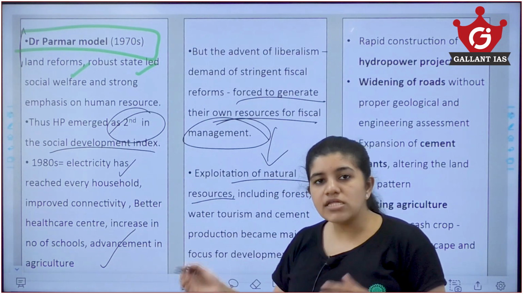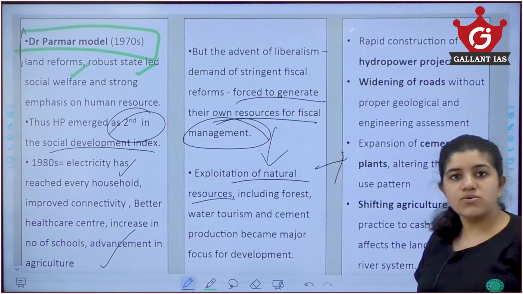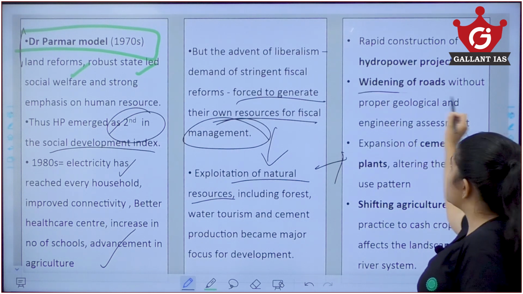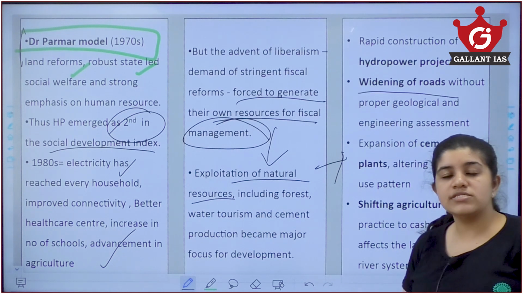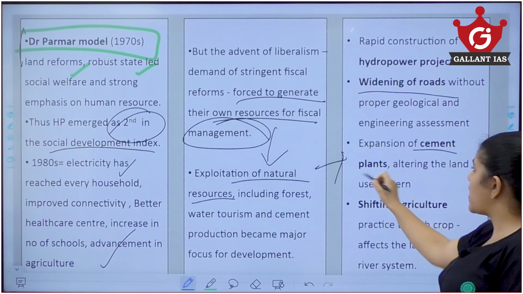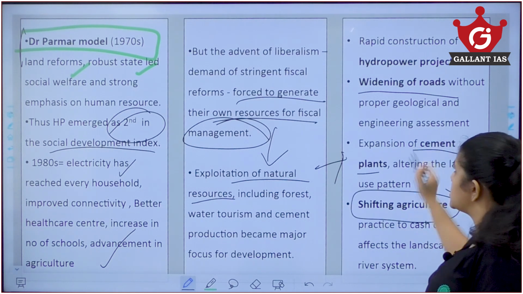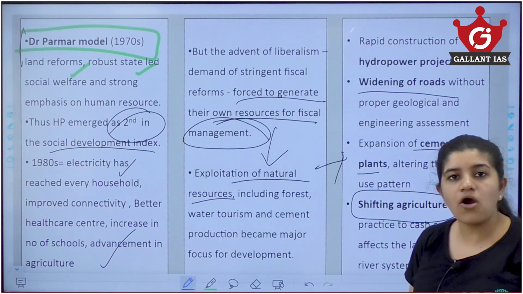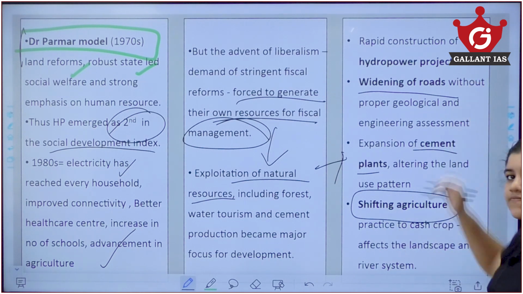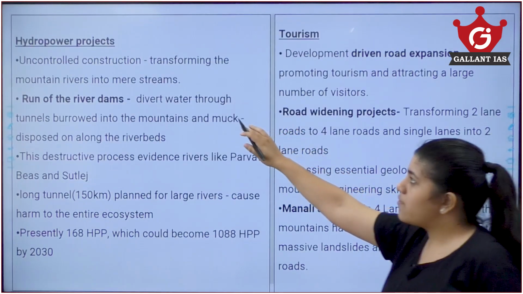Now, for resources and more revenue generation, they started exploiting. This is what happened during the expansion process. There was rapid construction of hydropower projects and widening of roads, from 2-lane to 4-lane roads, single lane to multiple lane roads. Also, the expansion of cement plants altered the land use pattern and shifted agriculture. These are the 4 reasons primarily mentioned by the author of what happened in a state like Himachal Pradesh. Now let us look at these 4 separately on how each actually affected Himachal Pradesh. First, hydropower projects.